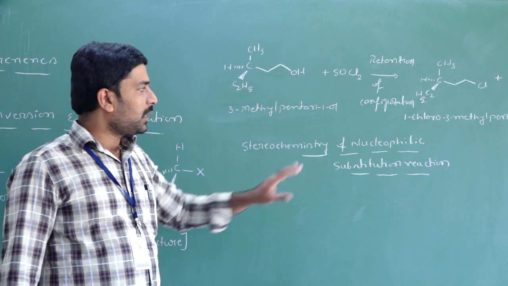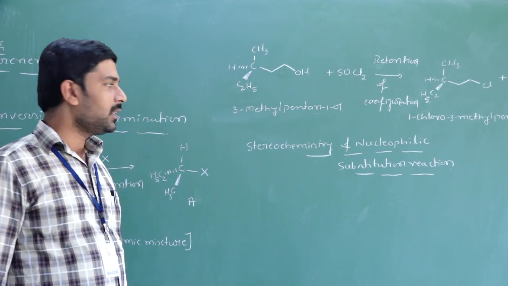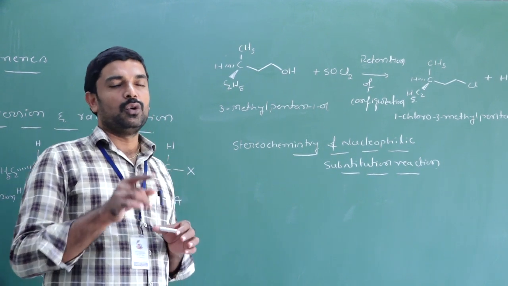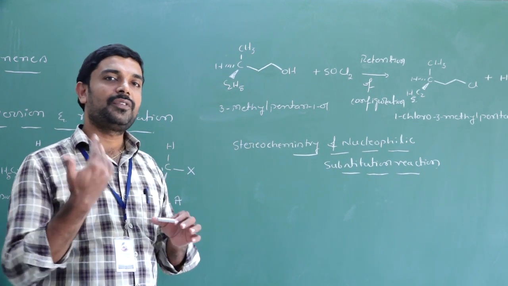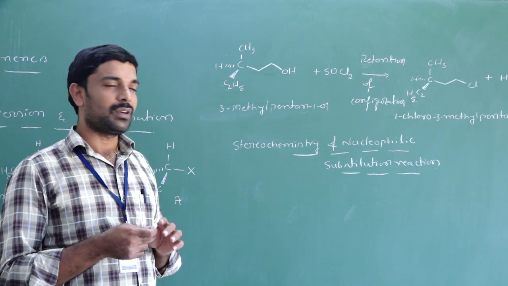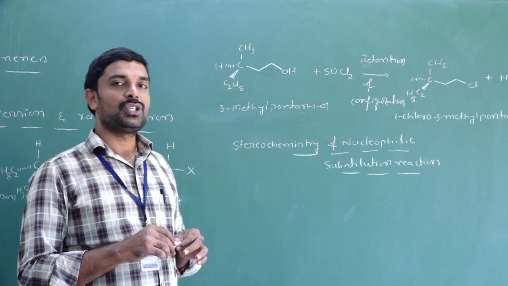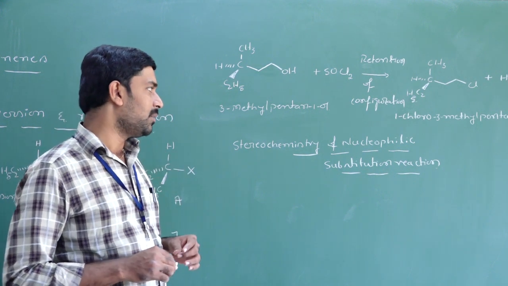Here we know that two types of nucleophilic substitution reactions are there. One is the SN1 reaction, another one is the SN2 reaction. You know that during the SN2 reaction, the configuration gets inverted, that is, inversion of configuration takes place. But in the SN1 reaction, there is formation of a racemic mixture, that is, racemization.